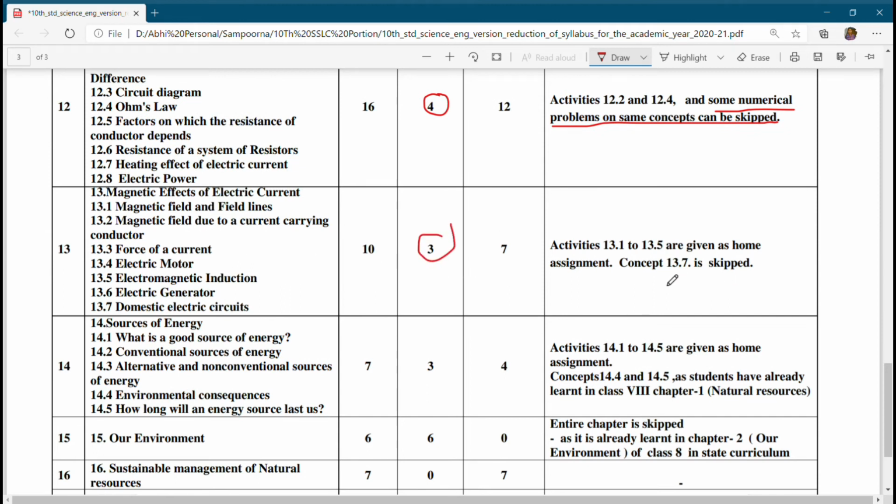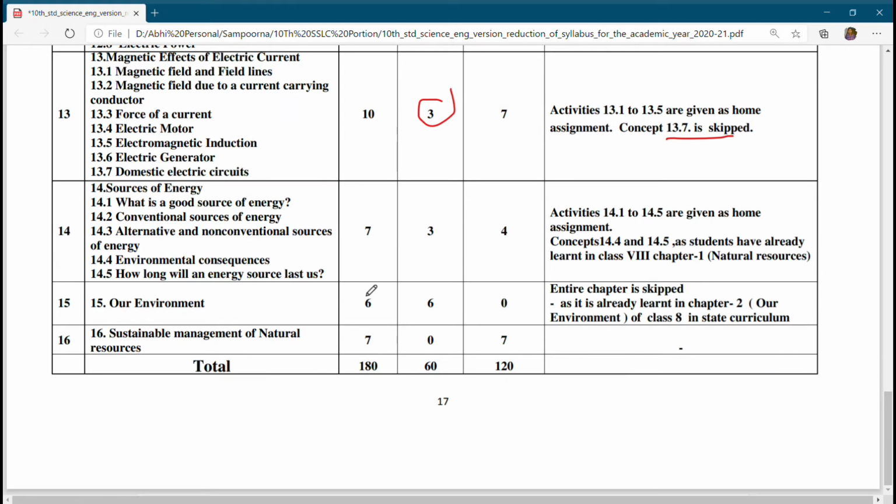When you're going through the syllabus, I suggest you keep your textbook in front of you while watching this video, and mark out the things which are not present by pausing the video. I will give the link of the PDFs in my description box. You can download the revised syllabus there and mark it in your textbook, or take a Xerox copy of it, so that it is with you whenever you study anything, and you will get to know what to study and what not to study.